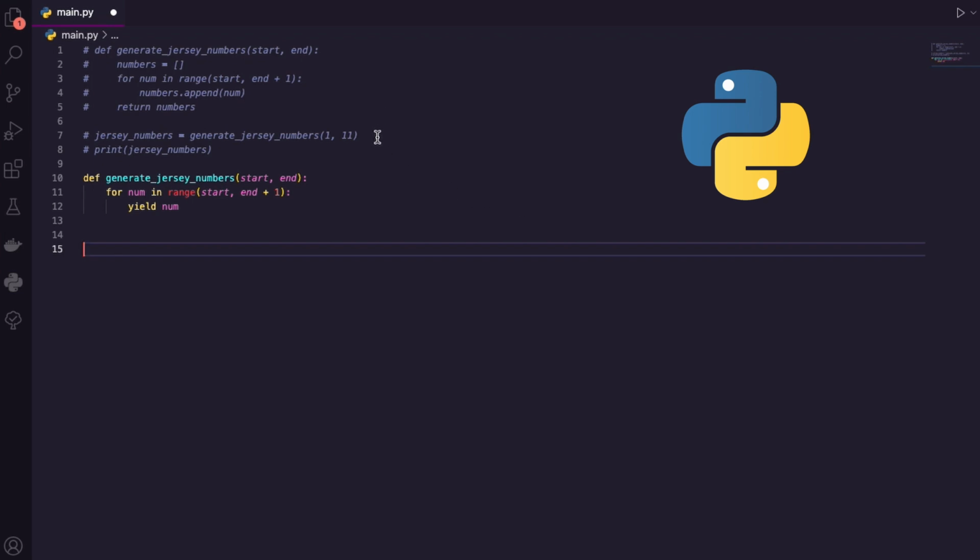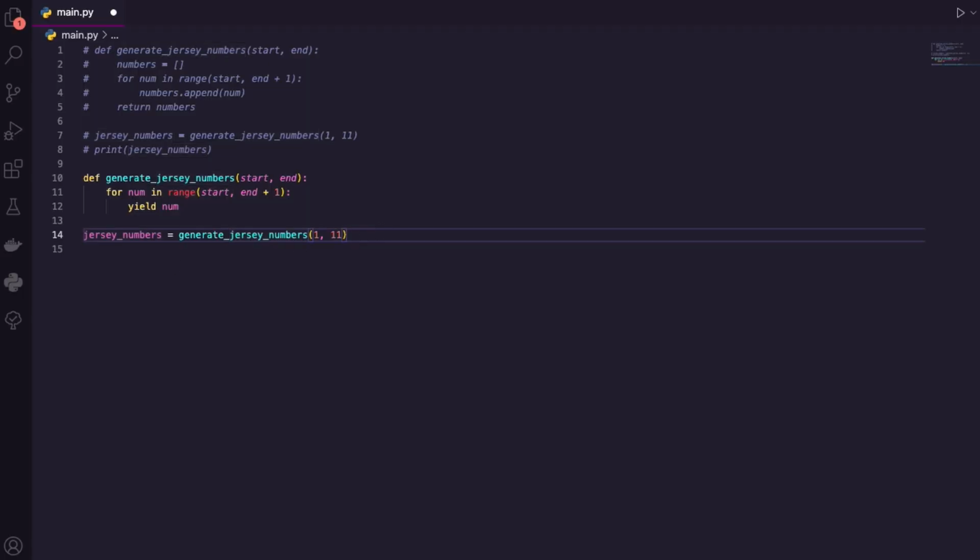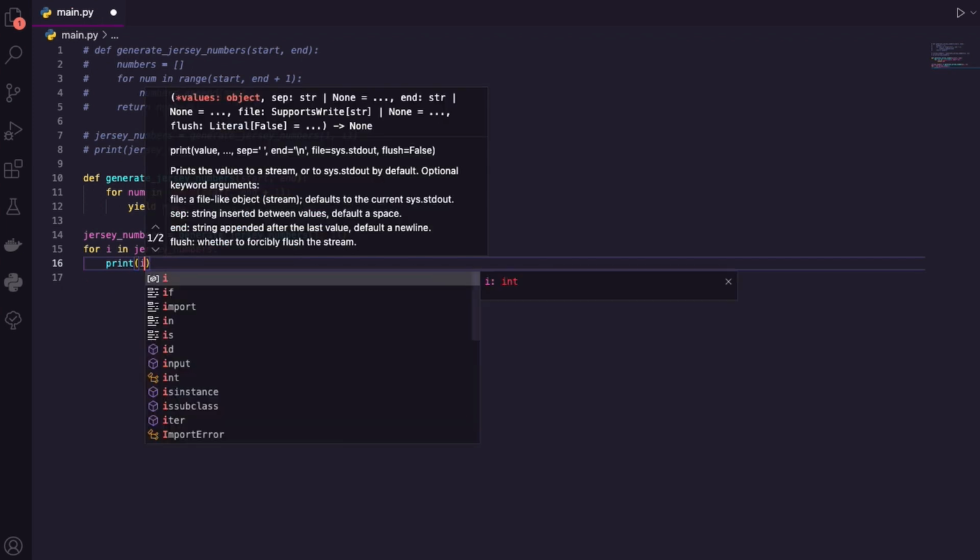I can go up here and I'm just going to collect this line of code, right? The same thing, right? Jersey numbers, okay, I'm calling our function. So what's the value of jersey numbers? Is it a list? No, it's a generator, right? So it's kind of like a list, but it's a generator. Now I can loop through this because a generator is also an iterable. So let's just say for i in jersey numbers, let's print off i.